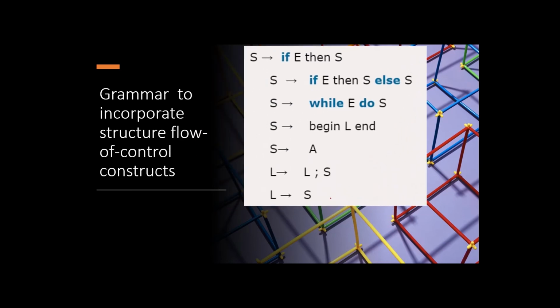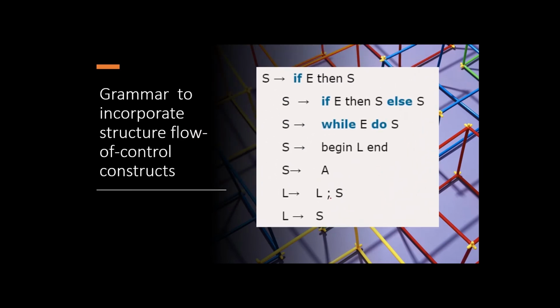So the grammar given is S gives if E then S, S gives if E then S else S, S gives while E do S, and S gives begin L end, S gives A, L gives L ; S, L gives S. Here S is the statement and L is a statement list of statements, A is an assignment statement, and finally E is a Boolean expression.